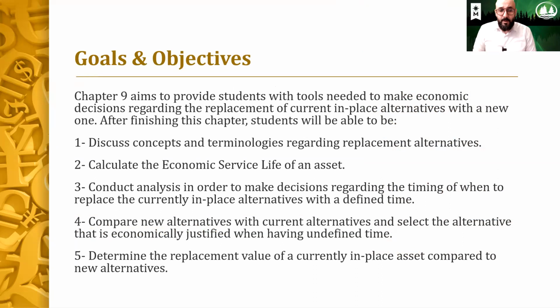Number 4, we will compare new alternatives with current alternatives and select the alternative that is economically justified when having undefined time. And number 5, we will be able to determine the replacement value of current in-place assets compared to new alternatives.